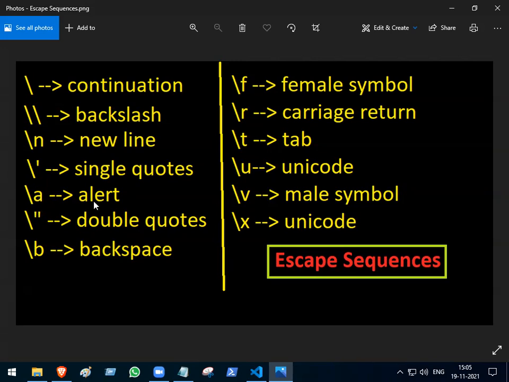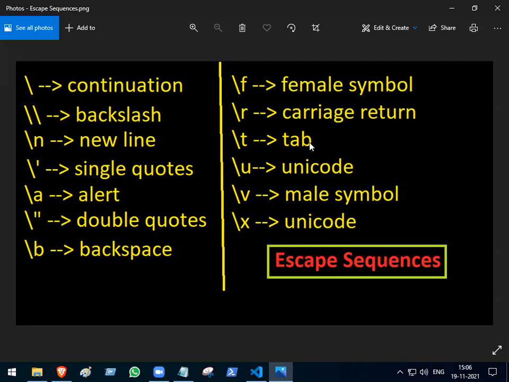Backslash a is alert. Then double quotes can also be used in a double quote string. Then backslash b is backspace. What does it do? It will delete one character from the back side. Then f is the female symbol, and r is carriage return. What does it do? Having both left and right equal, the right thing will be printed. But if the right side has few characters and the left side has many characters, then the right side will take the remaining characters from the left side.